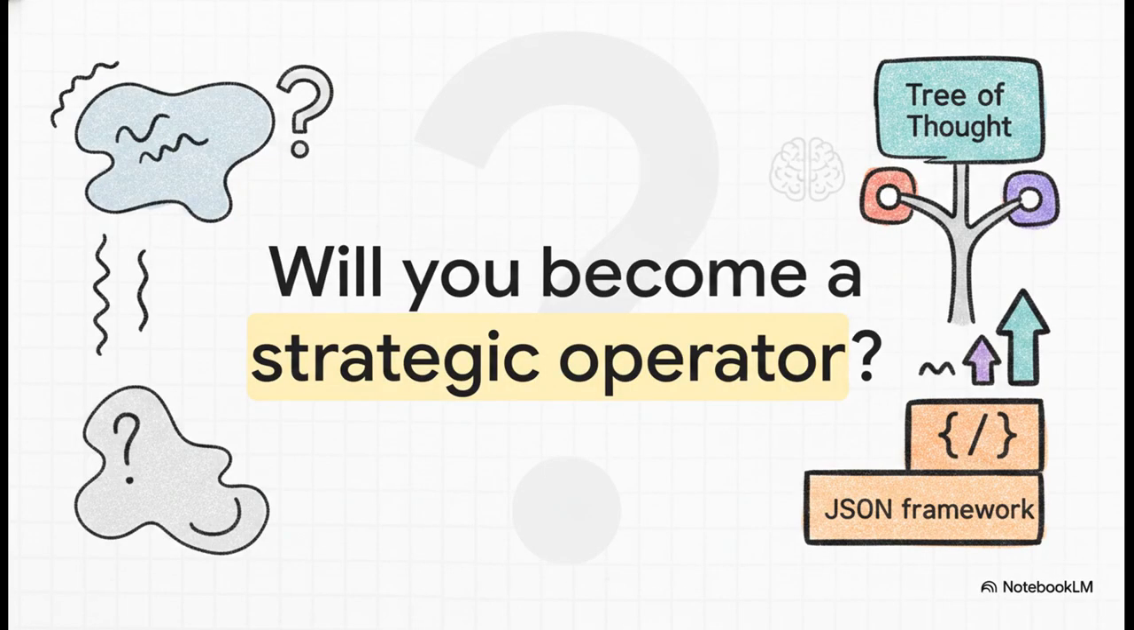So, what does this all mean for you? It all comes down to how you choose to communicate. The technology is sitting right in front of you. Will you remain a casual question asker, settling for hallucinations and generic fluff? Or will you take control of the logic, implement frameworks like Tree of Thought and JSON, and become a highly strategic AI operator? The choice is yours, but I highly recommend you start implementing these frameworks today to completely transform the way you work.